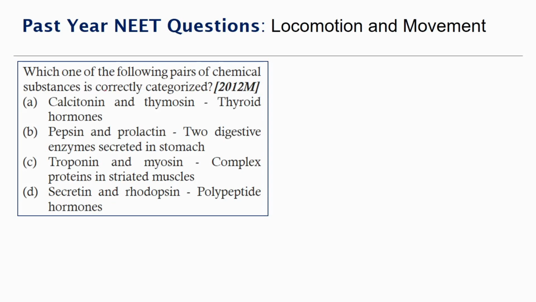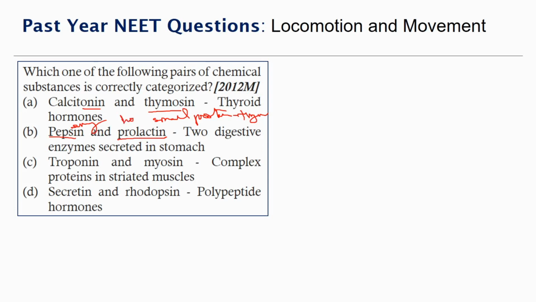So let's discuss them. Calcitonin and thymosin. Calcitonin is a thyroid hormone, but thymosin is not a thyroid hormone. Thymosin is basically small proteins found in the thymus, not in the thyroid. Pepsin and prolactin. Pepsin is a digestive enzyme.